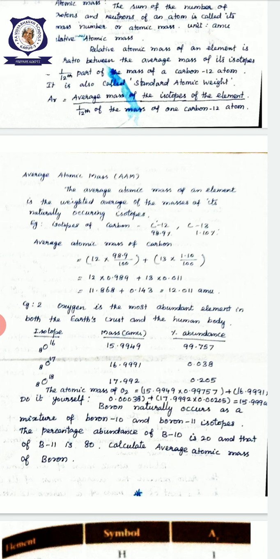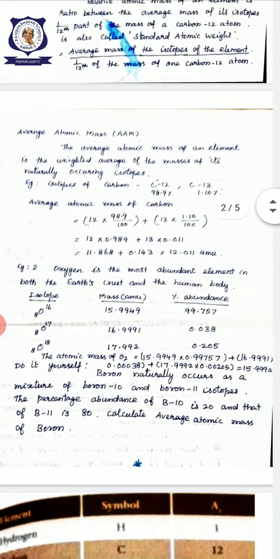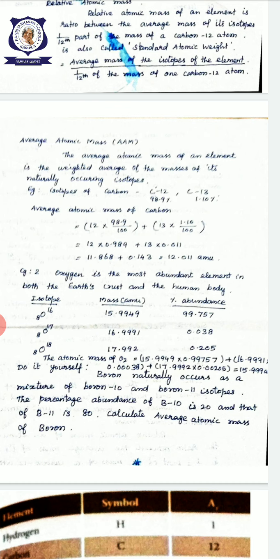The exact value is 15.999. Like carbon, the average atomic mass is 12.011 atomic mass unit, but normally we consider it as 12, carbon 12. Like in oxygen, its value is 16, but the exact value is 15.999 atomic mass unit.